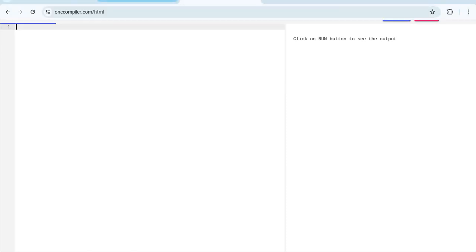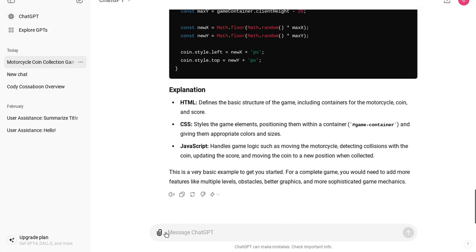Go over to ChatGPT. I'm going to type in, I want to create a game using HTML, CSS, and JavaScript for creating a Flappy Bird game. So I'm going to type that in.